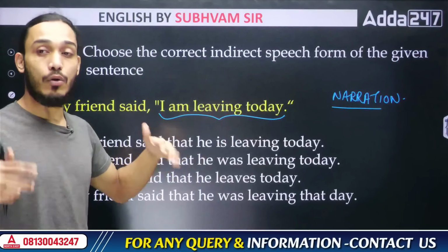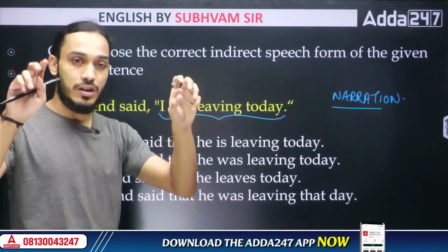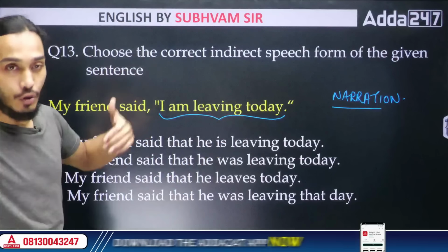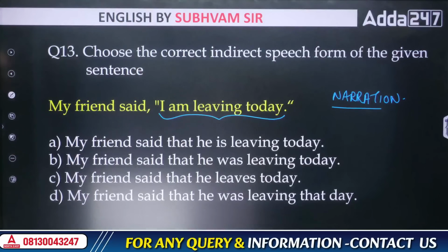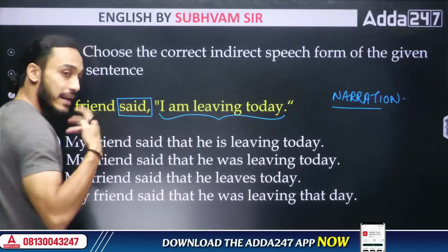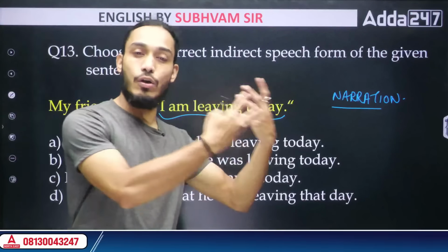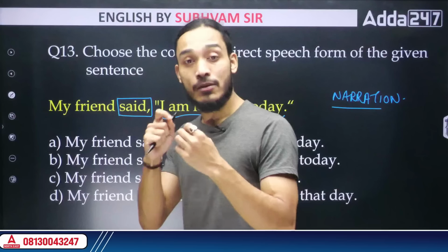How do we understand that? By reading the sentence, because this part is in quotation marks. When you're using quotation marks, that means these are somebody else's words, not your words. So this is direct speech, directly using the original speaker's words. So now you have to write it in indirect speech. So see, this word said, that friend of yours, he or she said something, right? To say something is an action that the person took. So it's an action word.